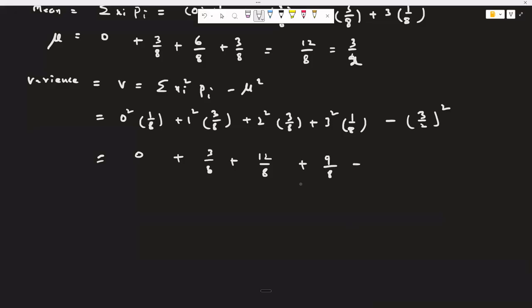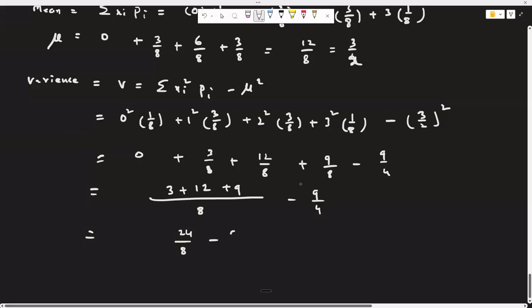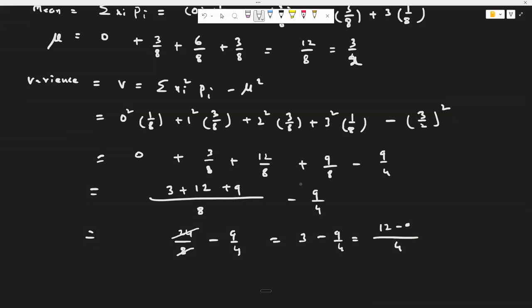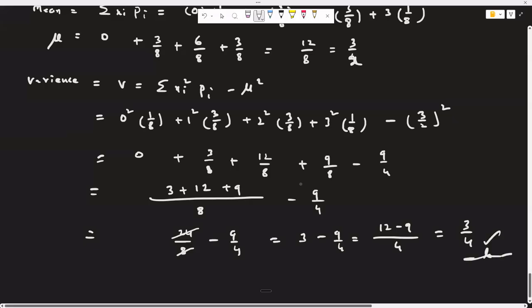9 by 8 minus 9 by 4. So here for the 3 numbers, 8 is the LCM. 3 plus 12 plus 9, minus 9, we will keep this 9 by 4 the same. And this is 12, 12, 24. 24 out of 8 minus 9 by 4. 12 got cancelled, 3 times. 3 minus 9 by 4. Again, we will perform LCM. 4 3s are 12 minus 9, which is 3 by 4. 0.75 is the variance.